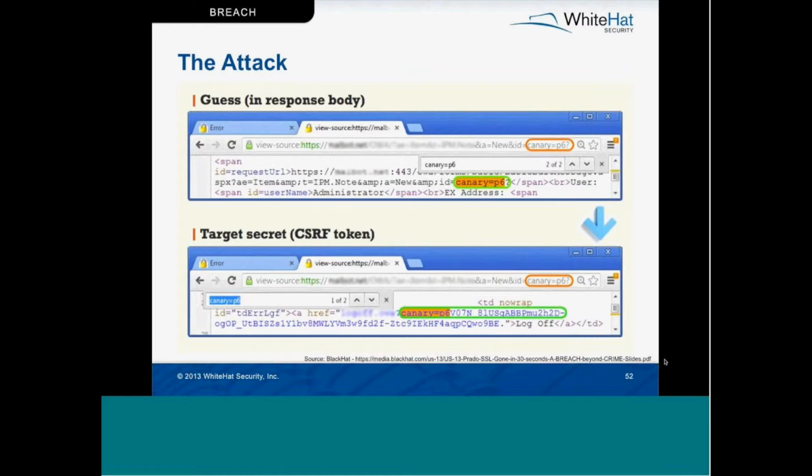So a real-world scenario of this would be something like injecting some reflective parameter that we have control over in the source code, and we can start brute forcing something else that we know is also in the source code of the response. So say we have some canary parameter, and we're brute forcing a known CSRF token. We know that a CSRF token exists, and we're going to try to brute force it. As we guess characters, that compression is going to get smaller and smaller because it's going to be successfully compressing the guessed characters as we get further and further into the CSRF token.